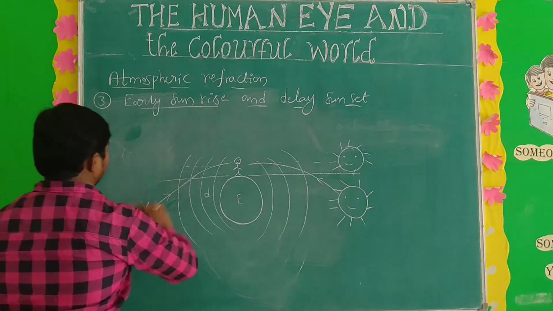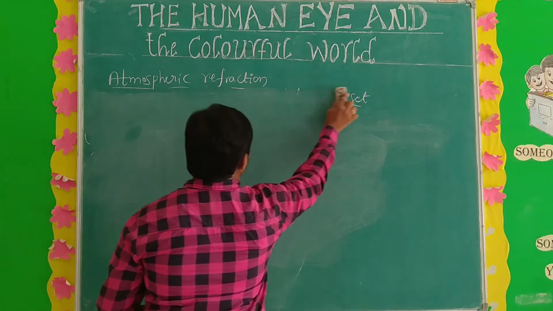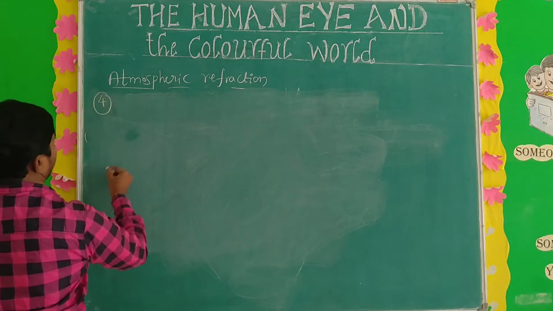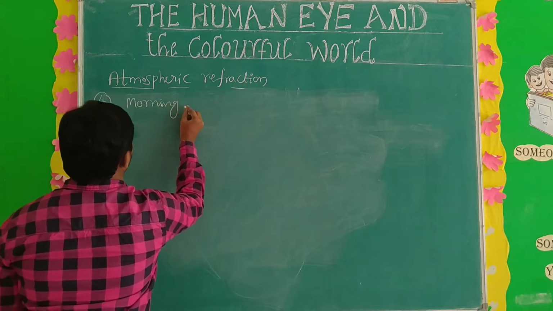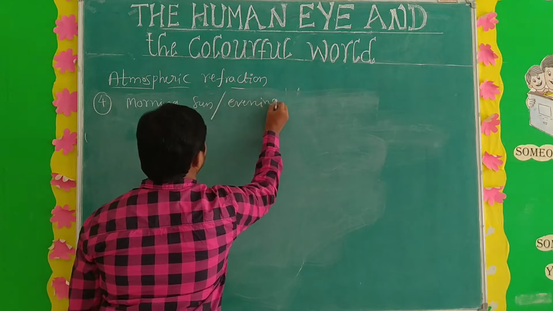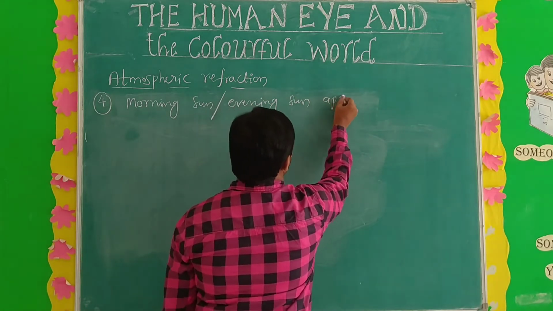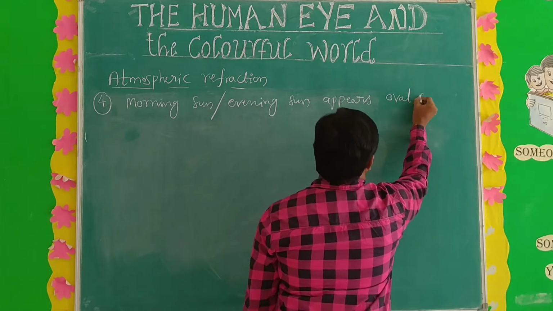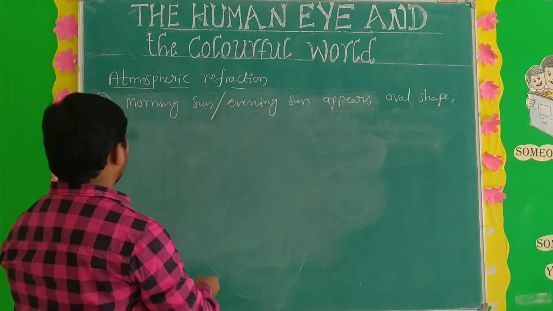Fourth one is morning sun and evening sun. The morning sun and evening sun appear oval in shape. What is the shape? The shape is oval and large in size.